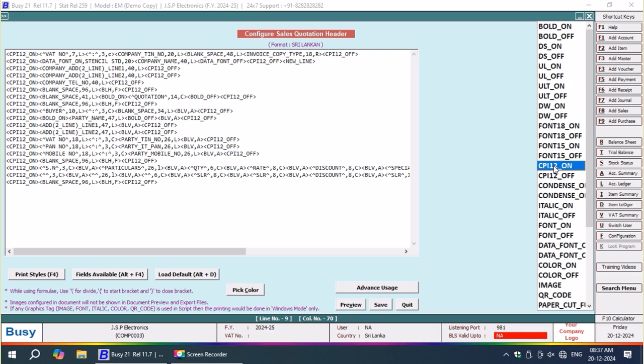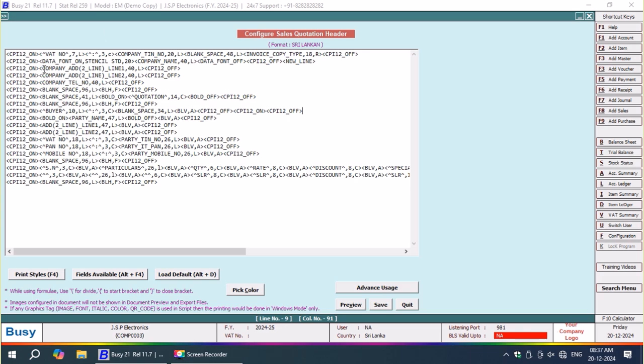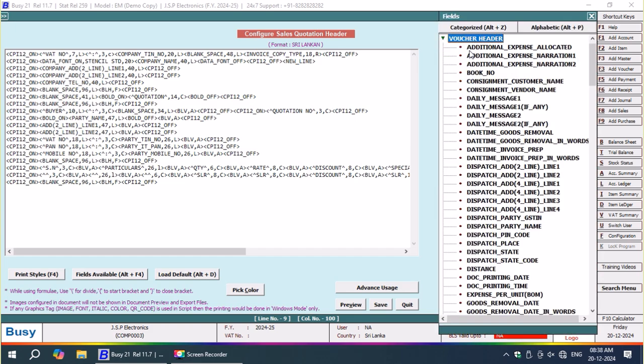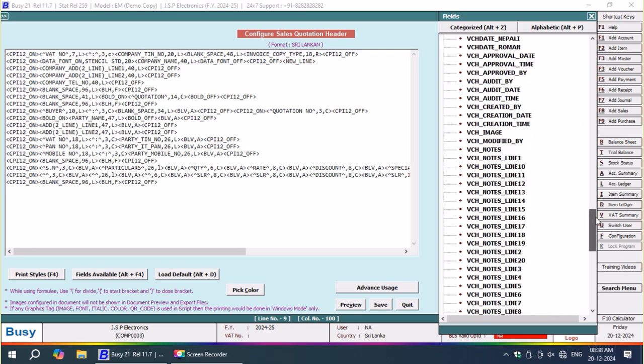Now here CPI tolu on, CPI tolu off. I already have 48 blank spaces over there, so in that 48 blank space I'm going to mention the quotation date. Oh, unfortunately I mentioned it as invoice date. As I have done so many invoices, it is now quotation date. I have to mention quotation date, comma 3, then a blank space of voucher header.